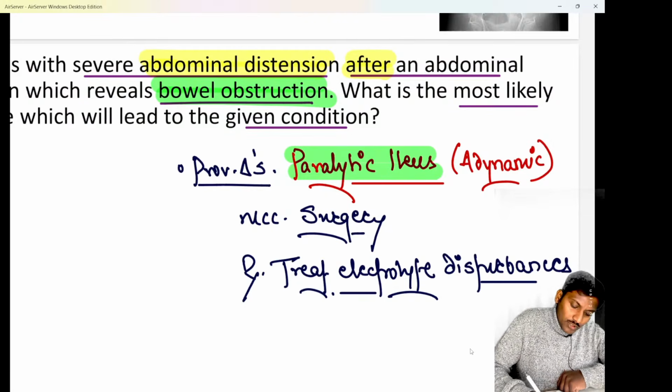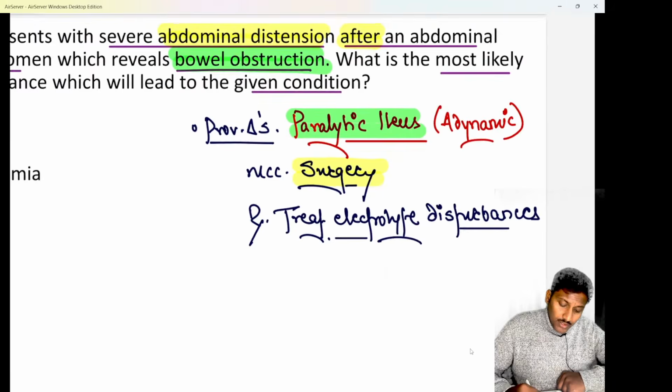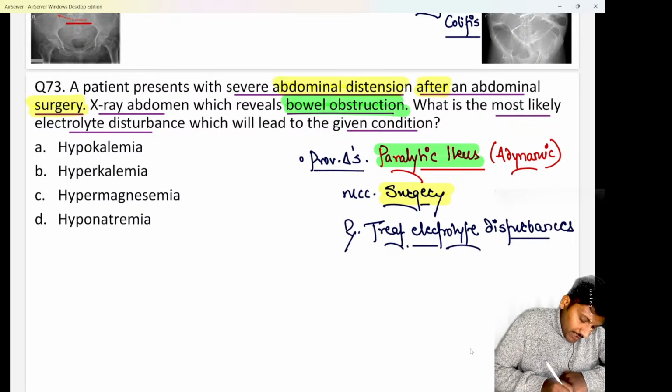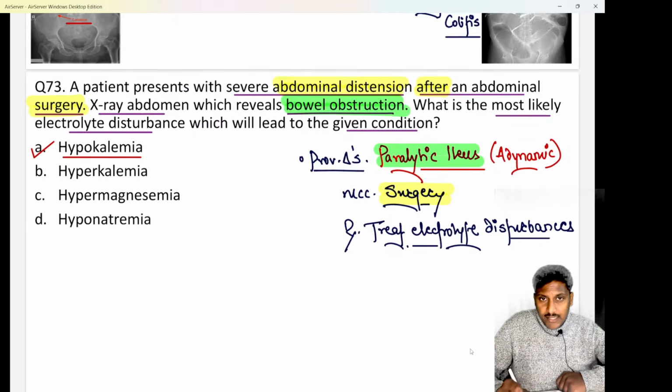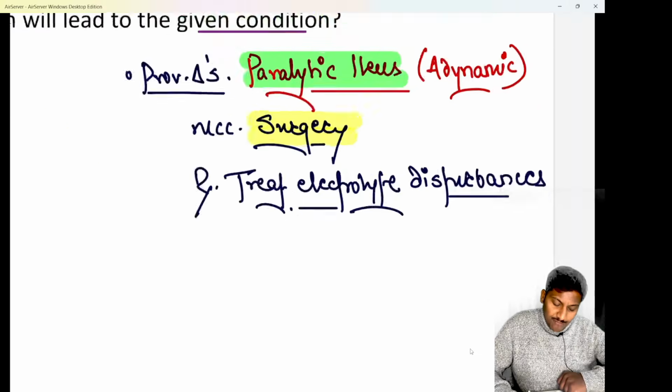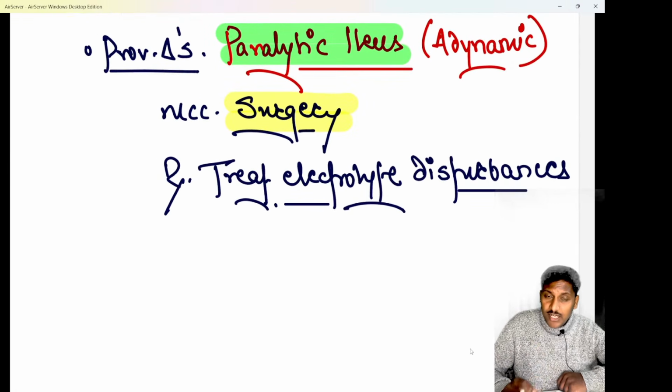The commonest cause for a paralytic ileus is surgery, and we know the most common electrolyte disturbance. This was a PYQ. The most common electrolyte disturbance causing paralytic ileus is option A, that is hypokalemia. Do remember, hyperkalemia, hypermagnesemia, hyponatremia, they do not cause any kind of paralytic ileus. Most common cause is surgery, and most common electrolyte disturbance is hypokalemia.